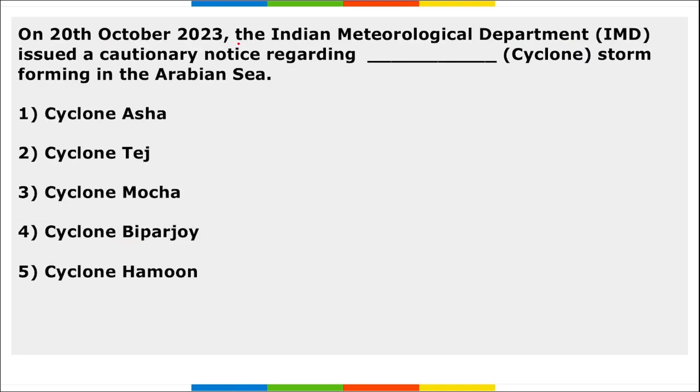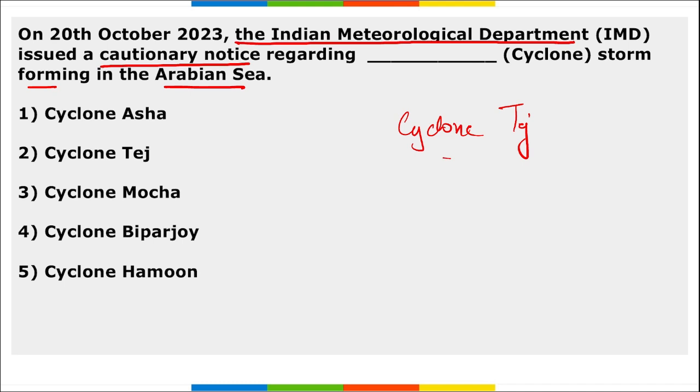Next, the Indian Meteorological Department, IMD, issued a cautionary notice regarding a cyclone storm forming in the Arabian Sea. So the name of the cyclone storm is Cyclone Tej. Correct.